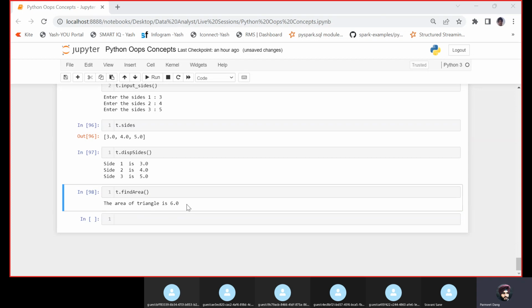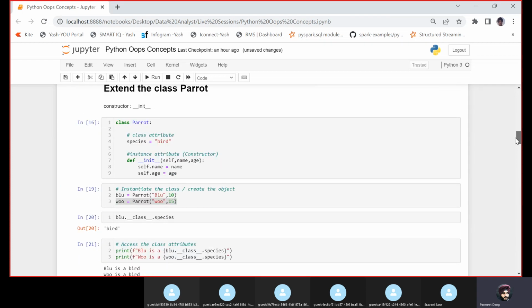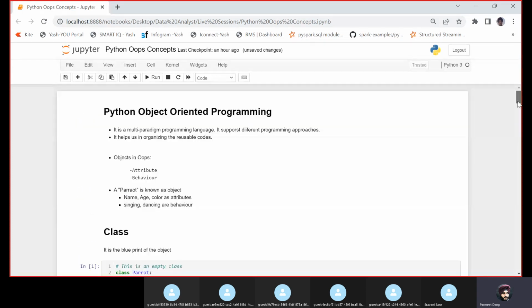So guys, I think that's it. We should stop here, and I think you enjoyed today's session and we understood the concept of classes, objects, inheritance, and we have seen ample examples for classes, objects, and inheritance. In next session, we would continue with the concept of polymorphism and abstraction.